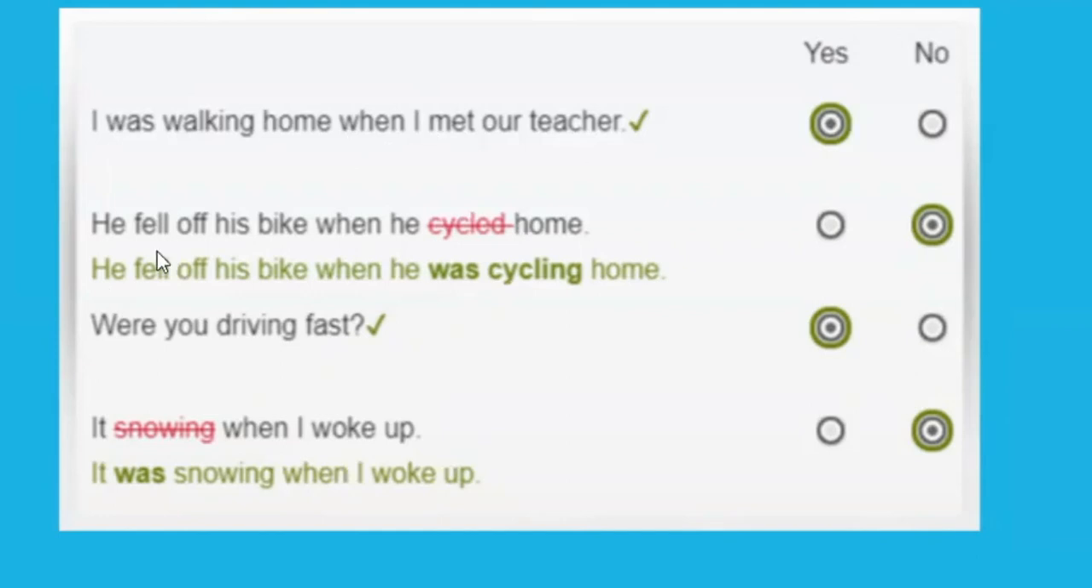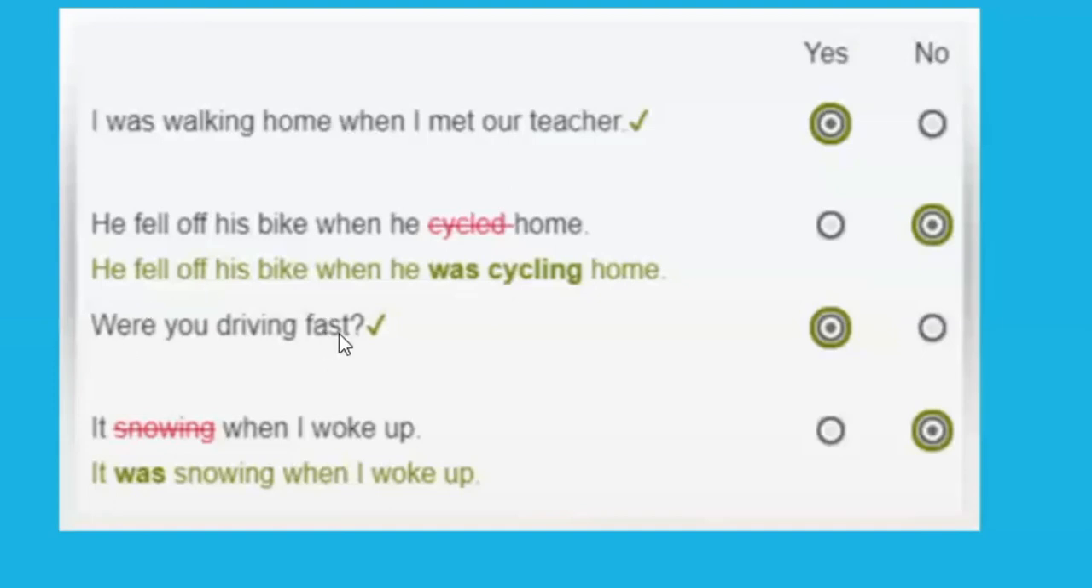But here we have he fell off his bike when he cycled home. The phrase would be he fell off his bike when he was cycling home, right? Because again, we're talking about an action that was interrupted by another one. So when he was cycling home, he fell off his bike, right? He was happy, he was cycling, and then he fell off.